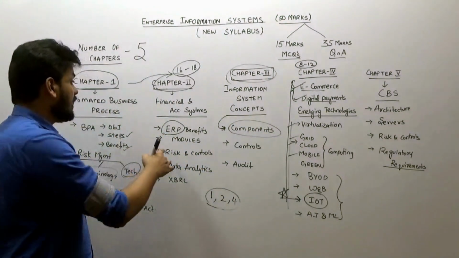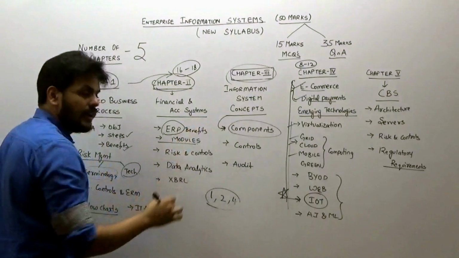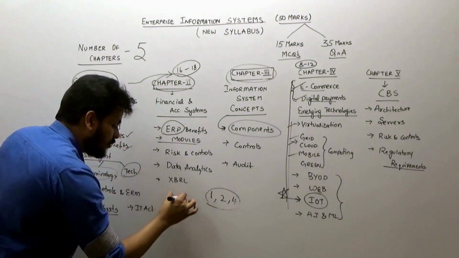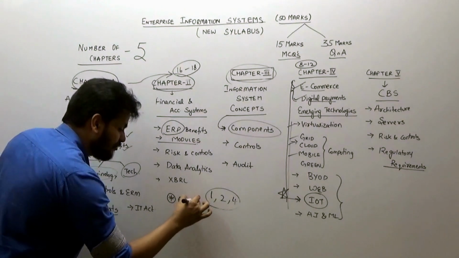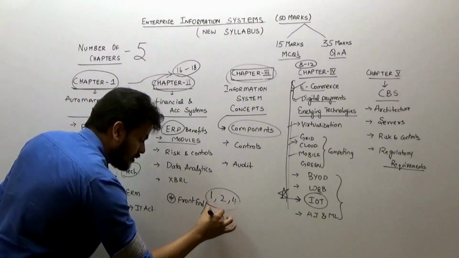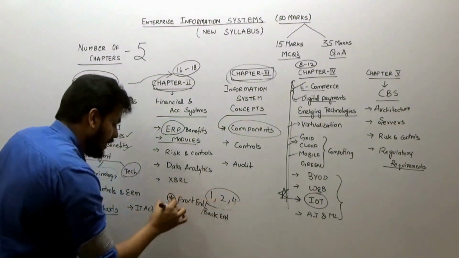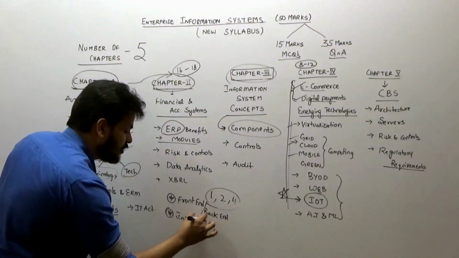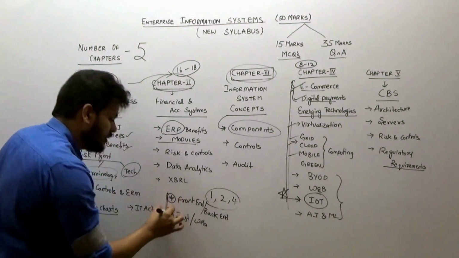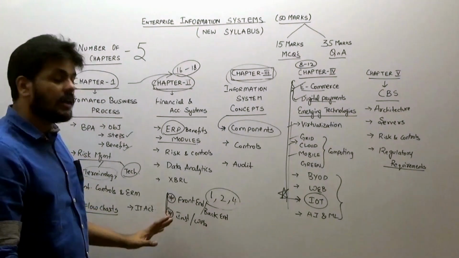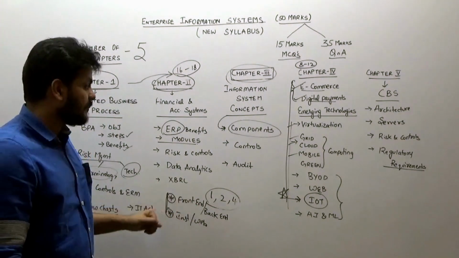Yeah, and what I missed telling you in the second chapter is that there are 2 concepts that predominantly can come in the exam: front end and back end part of a software. Yeah, front end, back end. Don't miss that question. I'm sorry, I missed telling you that. And then also the difference between installed applications and web applications. Both of these have already been asked in the exam. So potential questions for the exam.